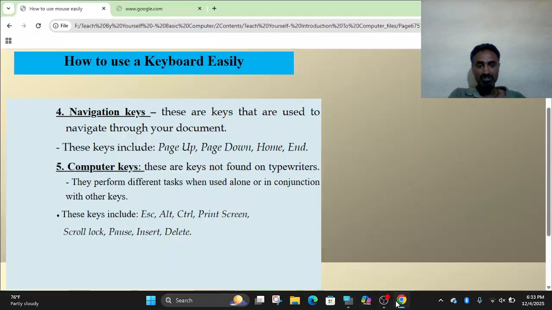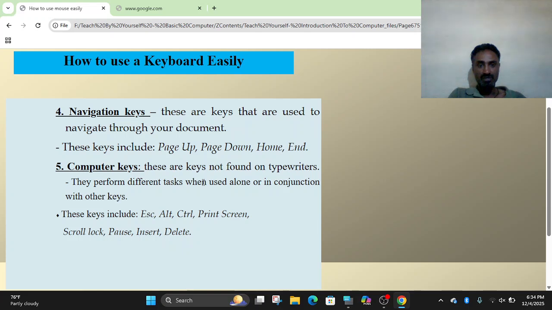The last classification is computer keys. These are keys not found on typewriters. They perform different tasks when used alone or in conjunction with other keys. In previous eras, before the introduction of the digital computer, people used typewriters to create document files in paper form. Therefore, these computer keys are not found on typewriters; they are found on computer keyboards.